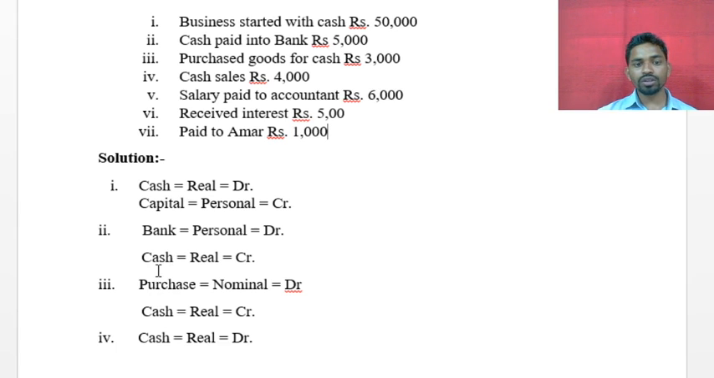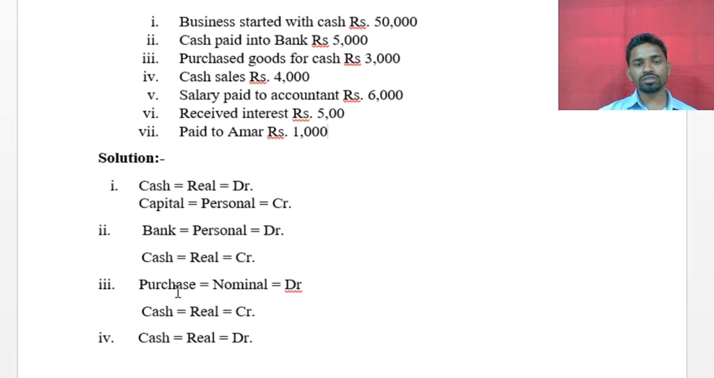Which type of account? See here, purchase is nothing but an expense. We are going to purchase, so it is an expense, and it will come under the nominal account. Cash is an asset, so it will come under the real account. Now apply the rules.